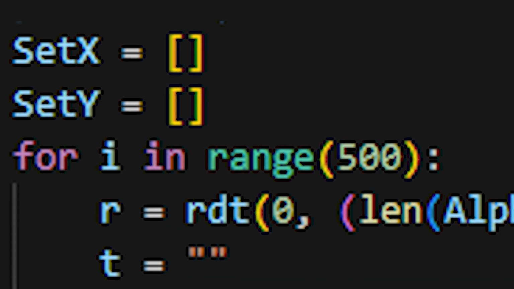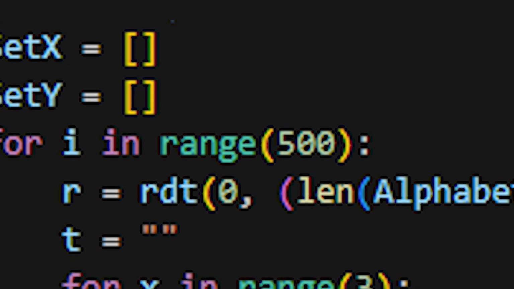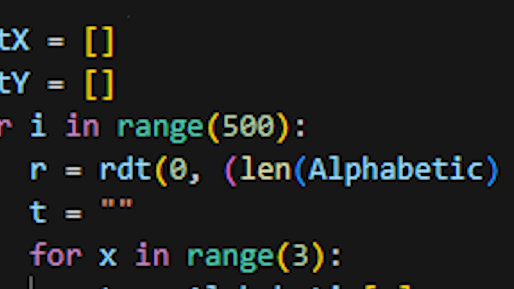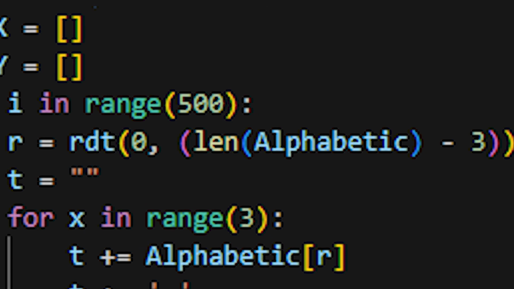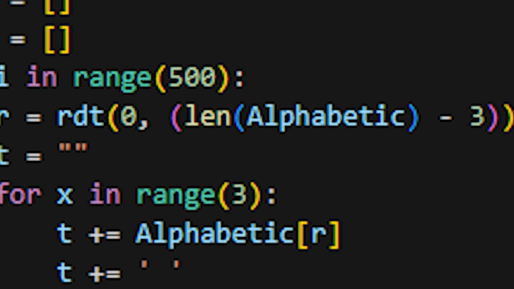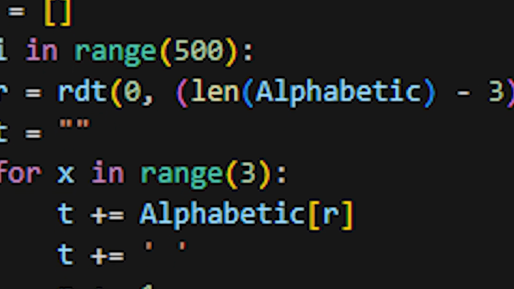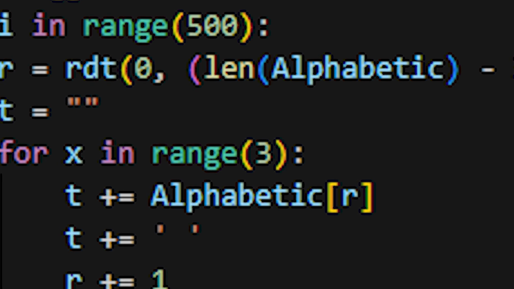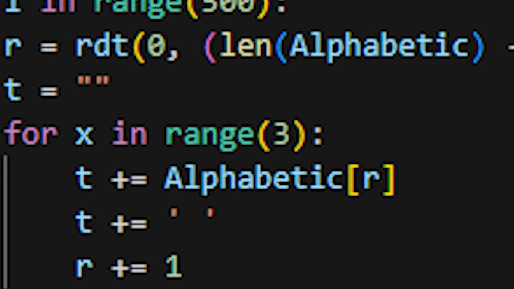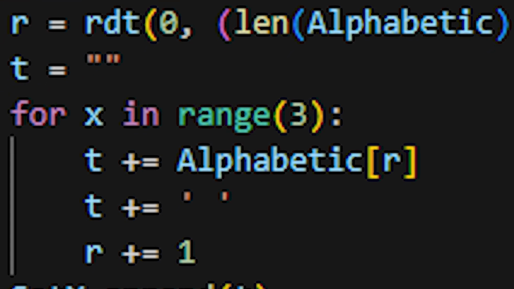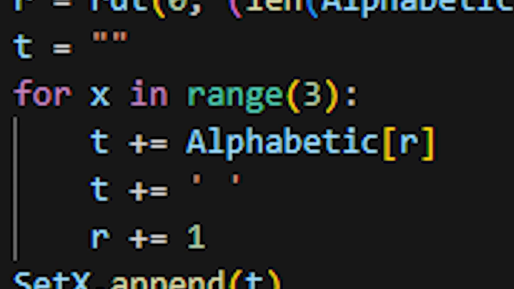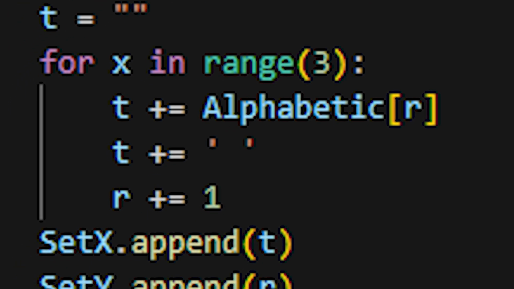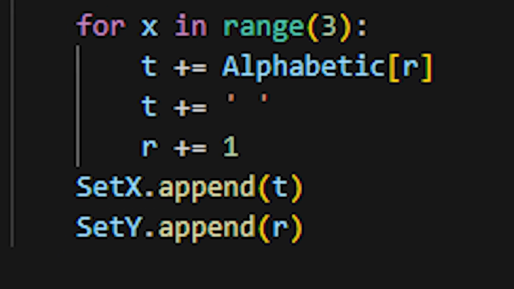Let's dissect this loop. It runs 500 times to create 500 examples. Here's the breakdown. Number 1: random selection of starting index R. R is the randomly chosen number for the starting point of the 3-letter sequence, creating the sequence T. A random 3-letter sequence is created using list comprehension. It starts from the randomly chosen index R and includes the next 2 letters.